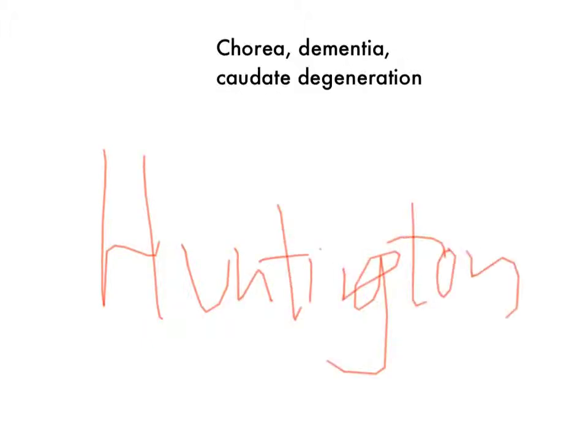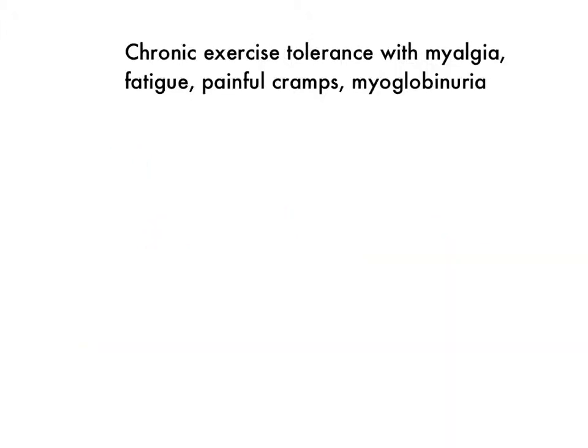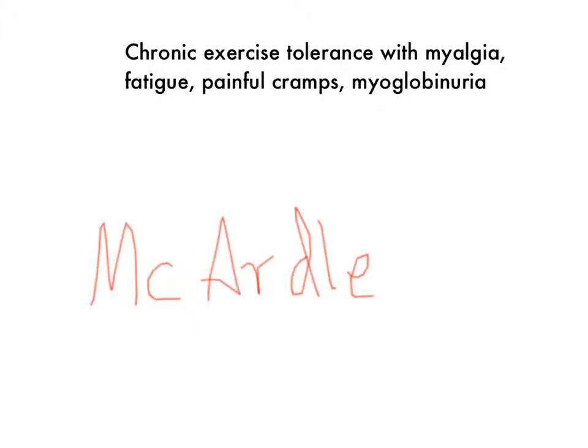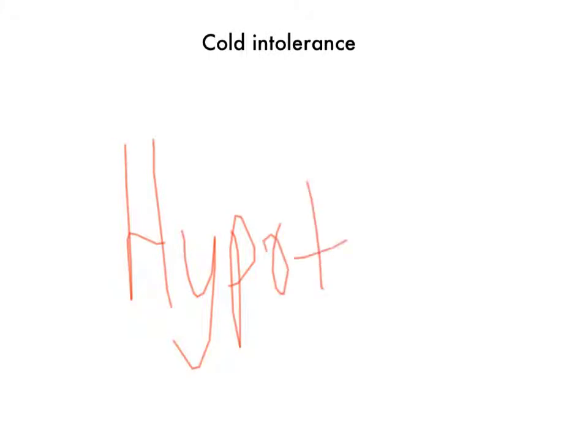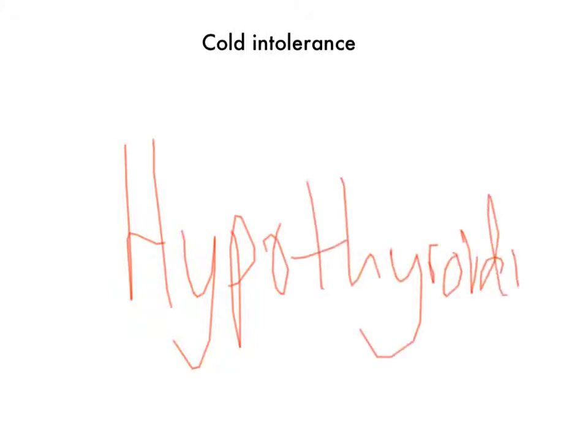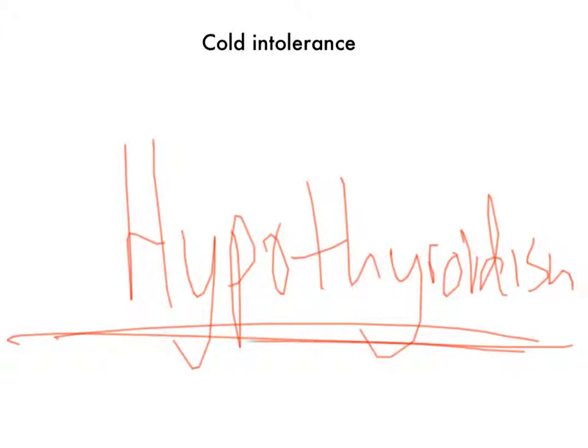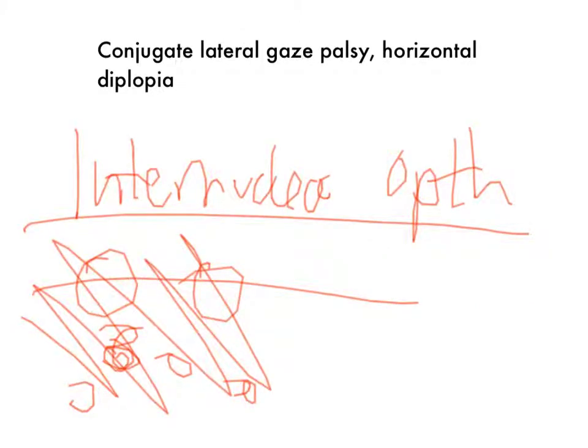Chorea, dementia, caudate degeneration. That's going to be Huntington's, okay? Remember, Huntington's is when you have a bunch of CAG repeats, okay? Chronic exercise intolerance with myalgia, fatigue, painful cramps, and myoglobinuria. That's something called McArdle's disease, which is muscle glycogen phosphorylase deficiency. Cold intolerance. First thing you should be thinking: hypothyroidism. So your basal metabolic rate is low.